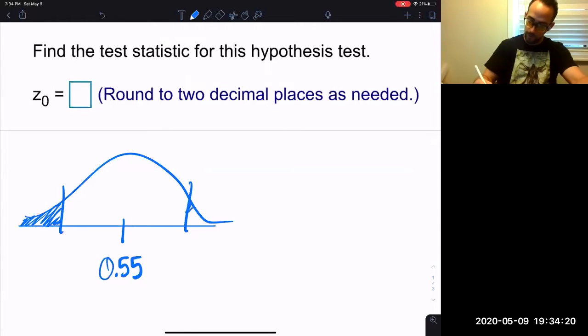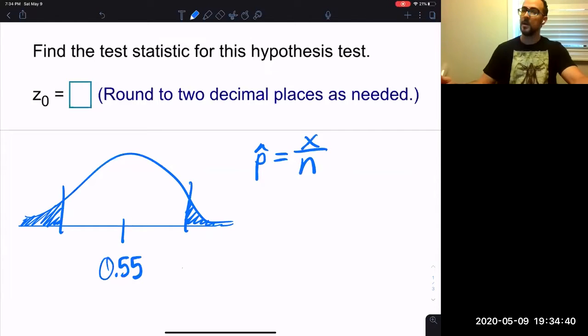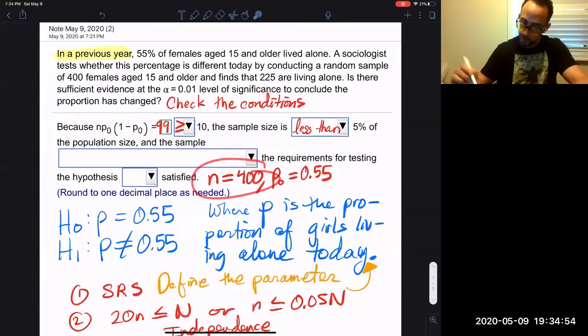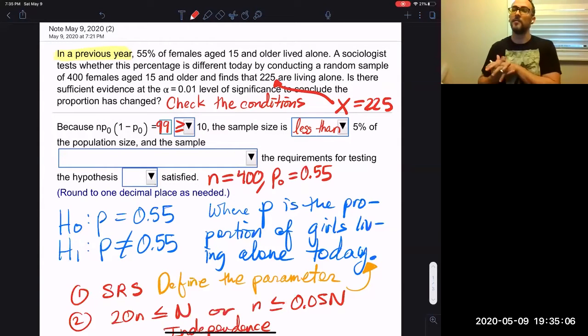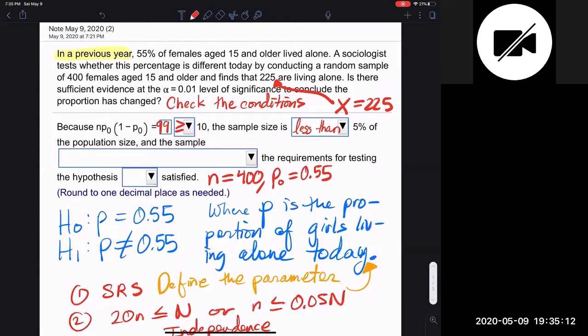But what I'm going to put right here, from the data, is that P hat is X over N. Now let's go back up to the data and find it. We have n is 400, and x is 225. That's from our sample of 400 girls, how many girls live alone, that are 15 years and older.